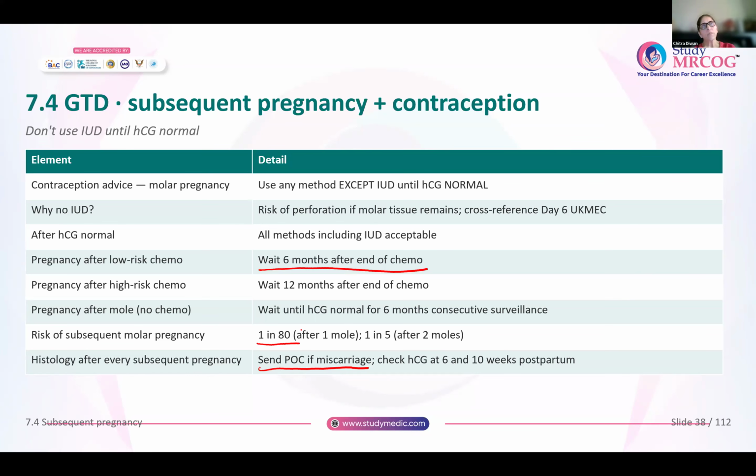And any woman who has had a molar pregnancy previously, after the end of even a normal pregnancy, you will do HCG at 6 weeks and 10 weeks postpartum. Actually, this was given in the older guidelines. The newer guidelines say that there is no need to check HCG at the end of 6 weeks and 10 weeks postpartum if it was previously only a molar pregnancy, not requiring any chemotherapy. On the other hand, if it is gestational trophoblastic neoplasia, then after each pregnancy, you will do the HCG levels.